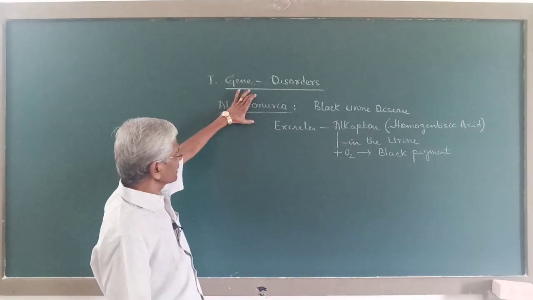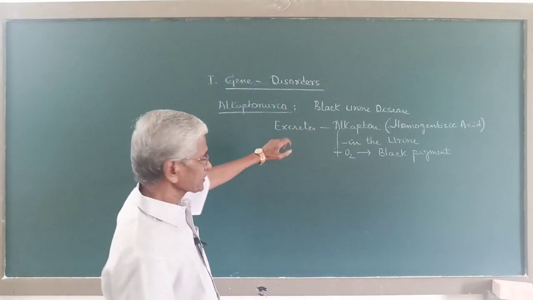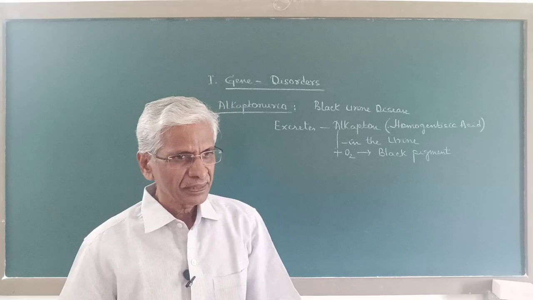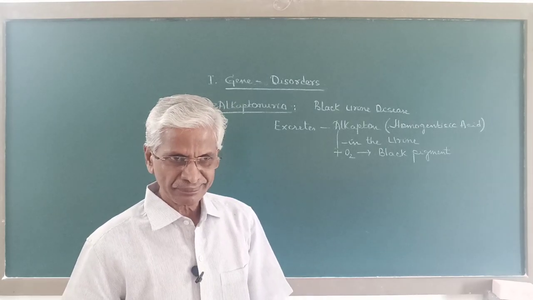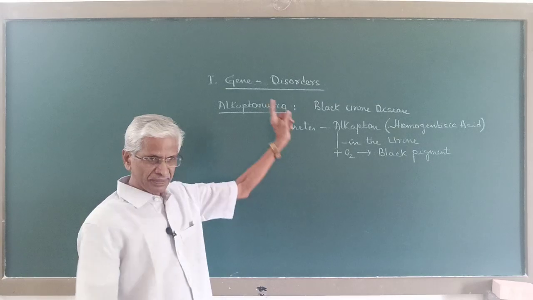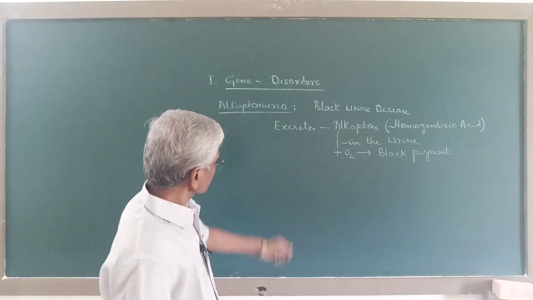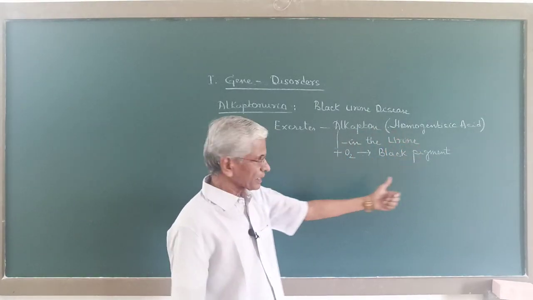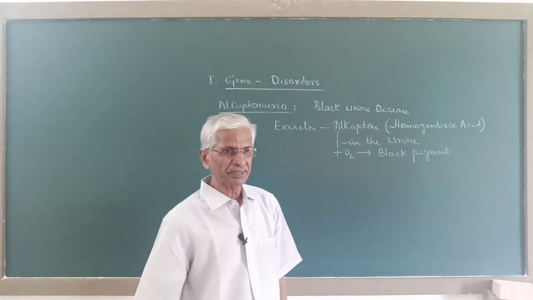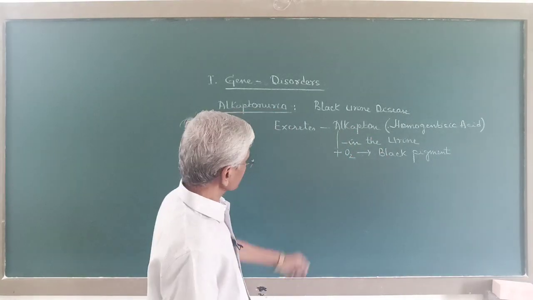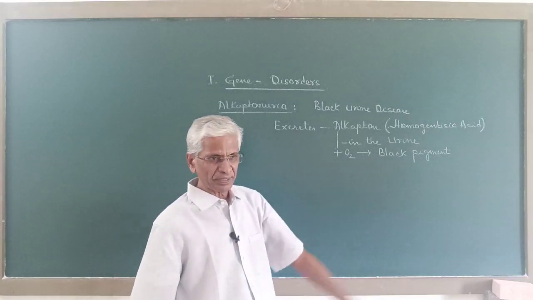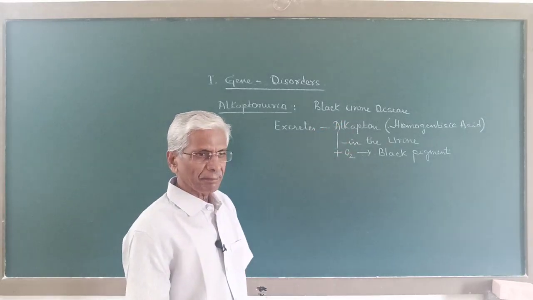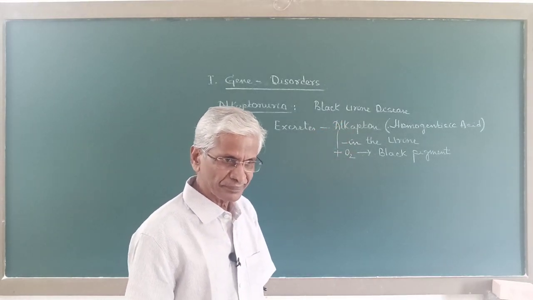So, person suffering with this disease or disorder discharges urine which is black in color. Now, why the urine is black here? This is because the person excretes this compound alkapton, and this compound alkapton spontaneously reacts with oxygen, forming a black pigment, and this black pigment gives a black color to the urine.